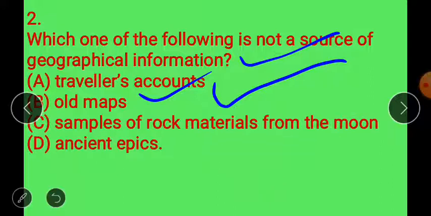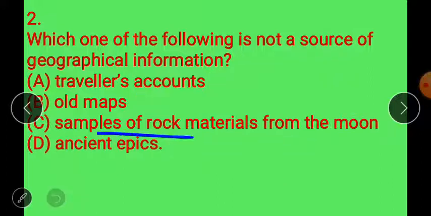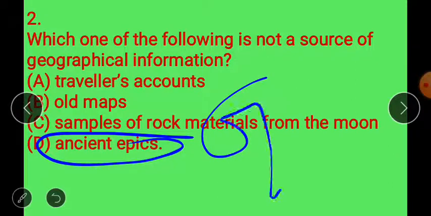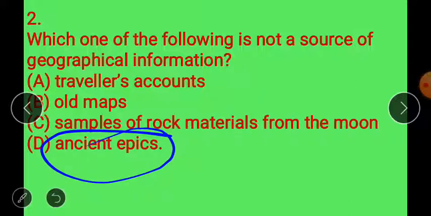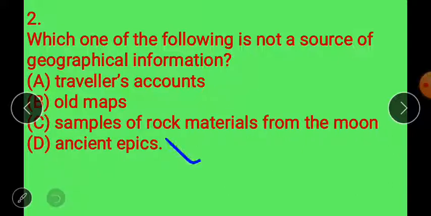But an ancient epic may provide some geographical information, but it is not as relevant as these are. So option D is not a source of geographical information. So the answer is option D.